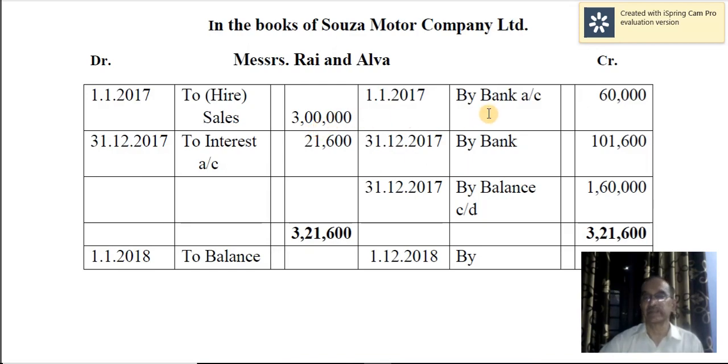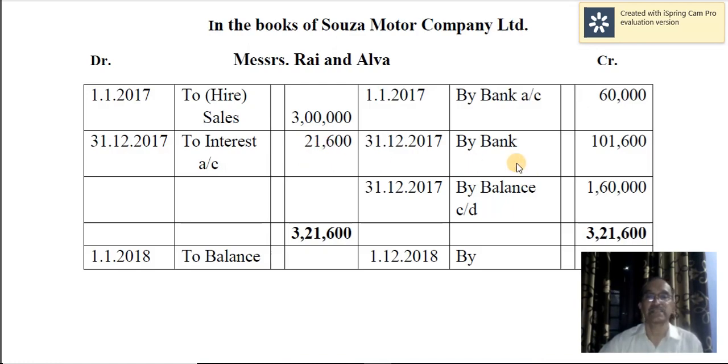Of course, you are receiving the down payment of 60,000. Therefore, bank account debtor to Messrs. Rai and Alva, so by bank account 60,000. Then at the end of the year, interest is due. So the entry will be, interest is receivable from Messrs. Rai and Alva. Therefore, you debit them, Messrs. Rai and Alva's account debtor to interest account. Here interest is an income for us. For the hire vendors or hire sellers, interest is an income. Therefore, it should be credited to interest account. Whereas for the buyer, it is a debit.